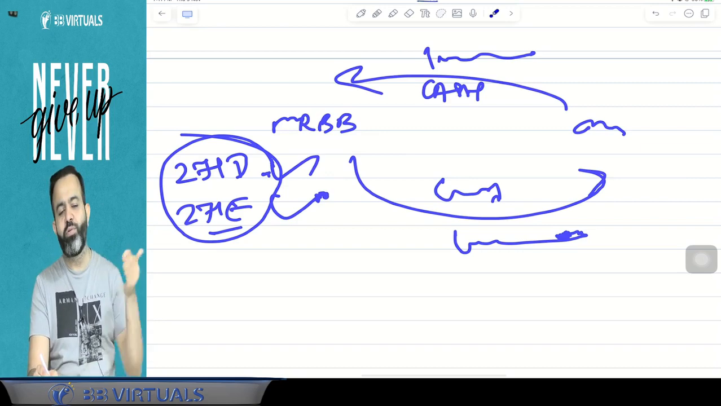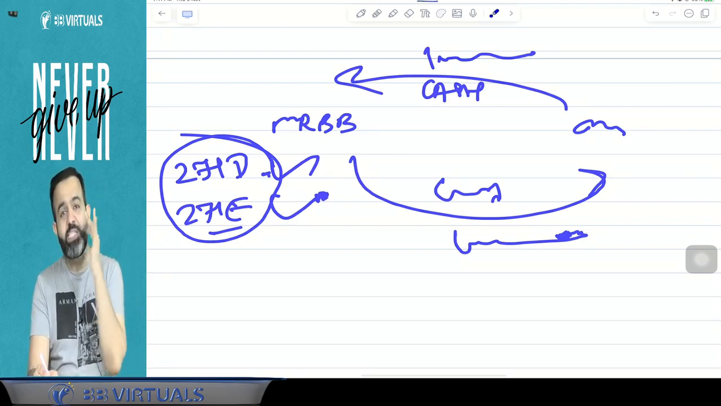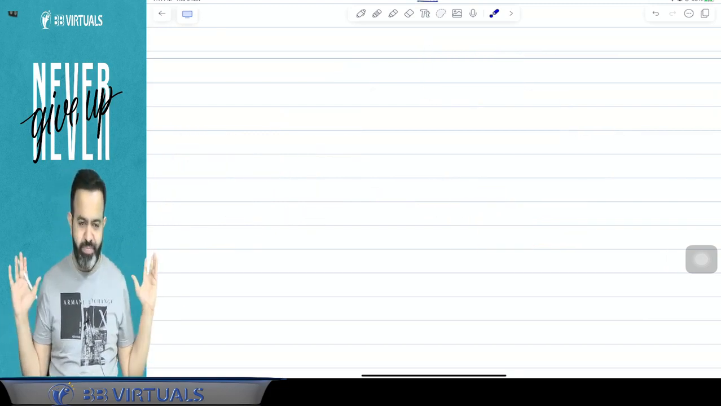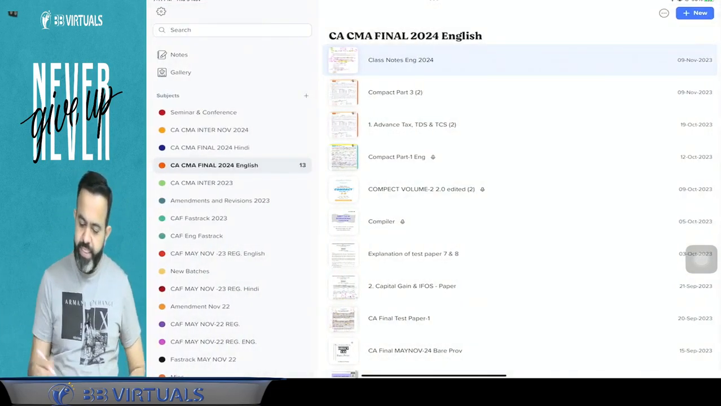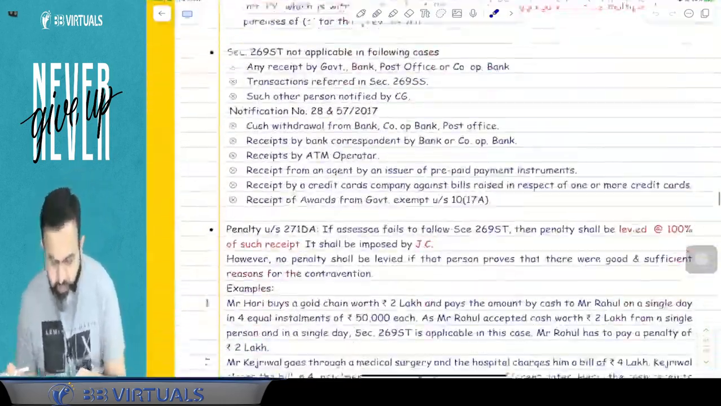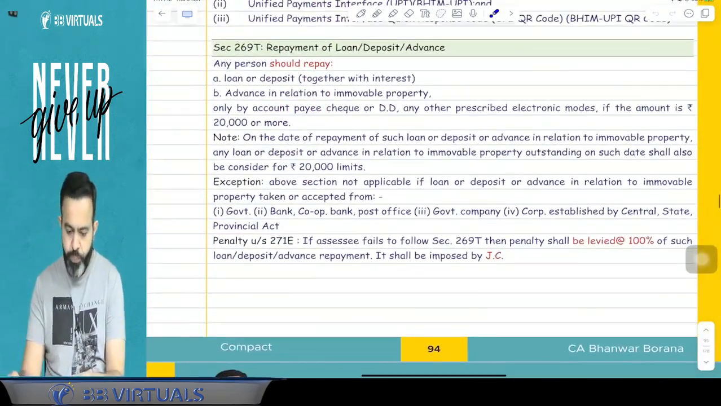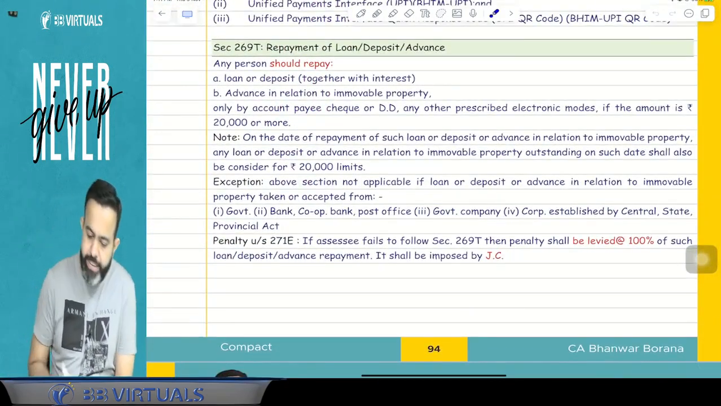When I took the loan of 1 lakh in cash, then this section is violated. Again I am repaying in cash, that time again I violated the other section. So both sections will apply. So here guys, first we will read section 269T, what the section says. Try to understand. 269T is given on page number 94. This section 269T.